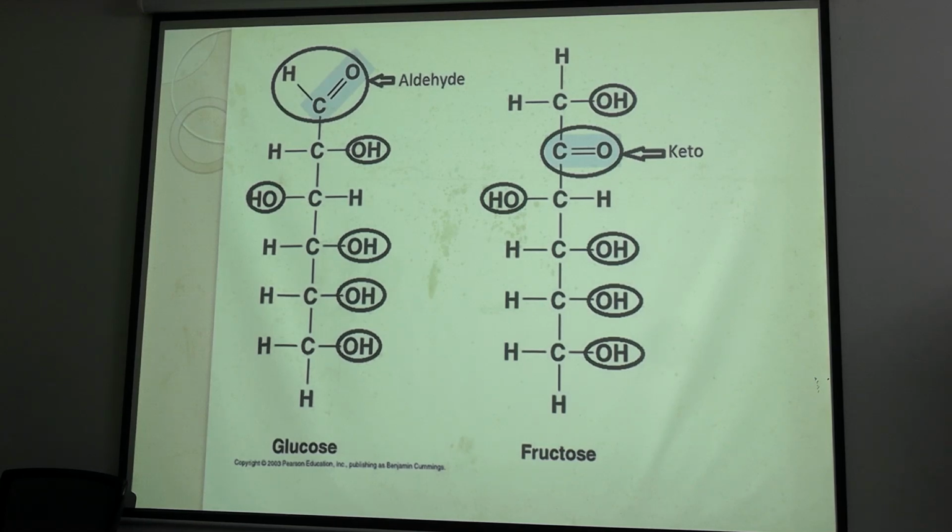Right? In case of ketone, the keto group may be in the second position or it may be in a lower position, but when the nomenclature of the carbohydrate is done, C1 is the top carbon, and here in fructose the C2 carbon is the ketone functional group. Okay, and in case of fructose also, how many OH groups are there? 5. So other than the functional group, all carbon atoms are attached with OH groups. So polyhydroxy, poly OH groups with a functional aldehyde or ketone group, right?